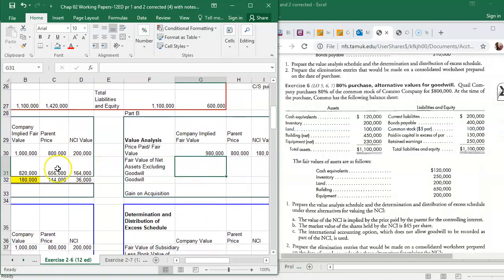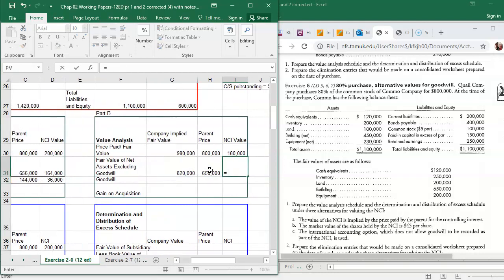All right, so this is still going to be the 820. Right? We still get 80% of it. They still get 20%. We're still subtracting price paid minus fair value. There's our book value. Notice our goodwill. Our goodwill changed a little bit because our implied value is a little bit less.